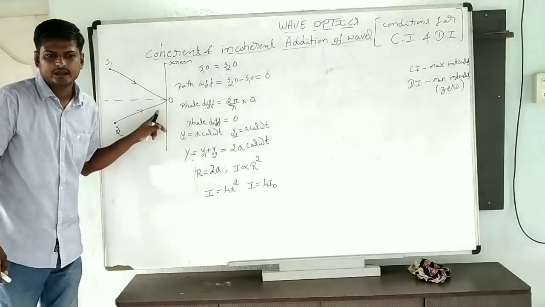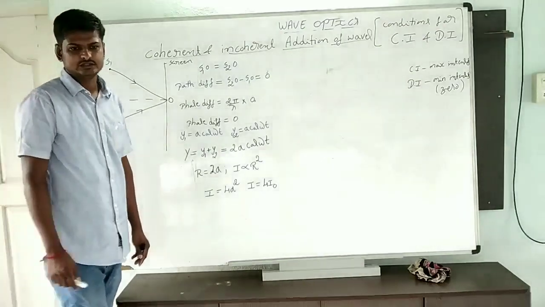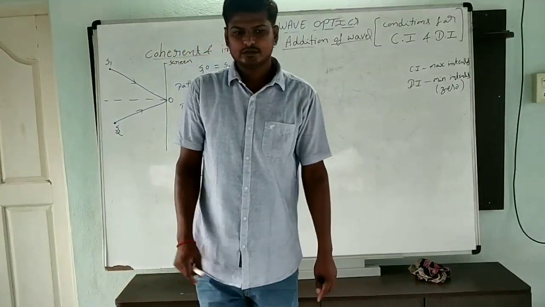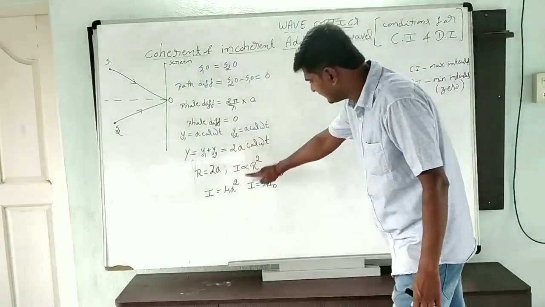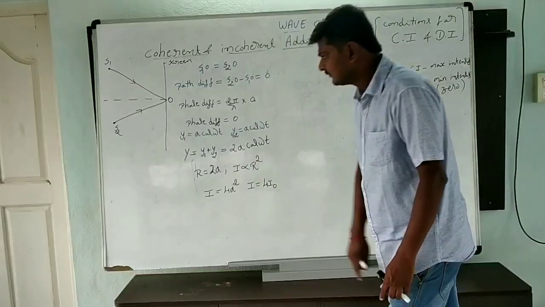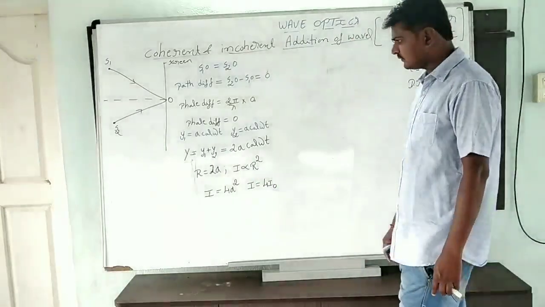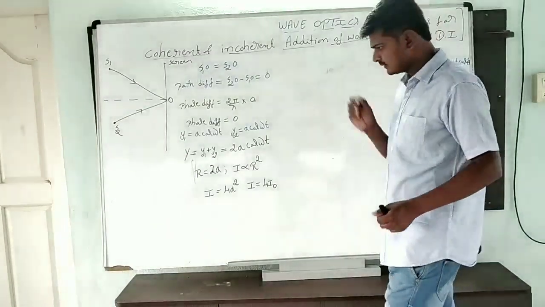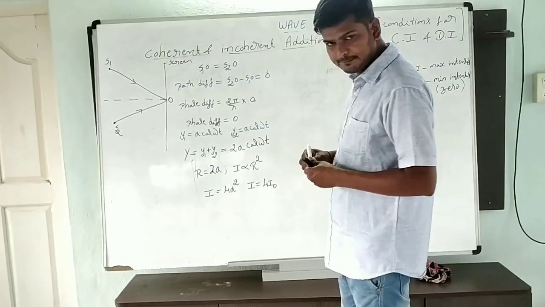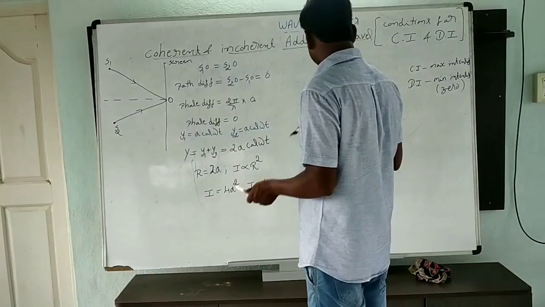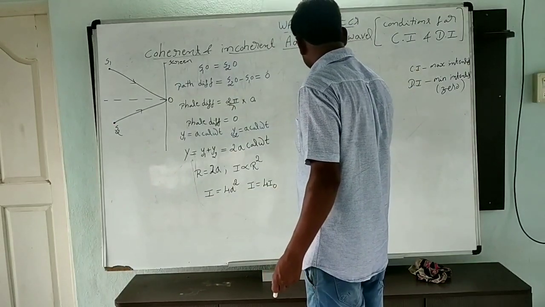From this we can conclude that the resultant intensity we are getting is maximum or minimum? Resultant intensity will be maximum. Yes or no? Clear? We are getting 4 I naught. Yes or no? Clear? Now, for example, I am going to take the same screen.